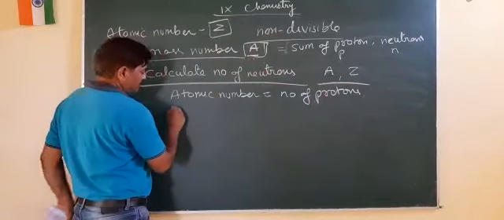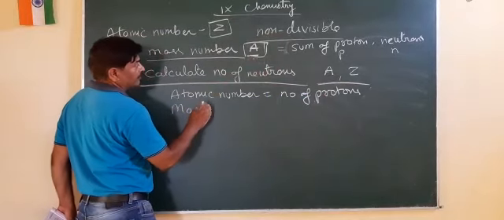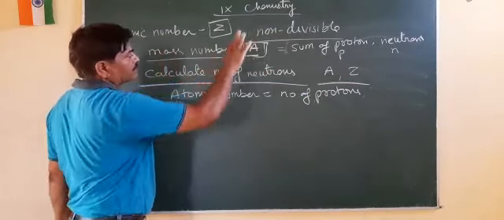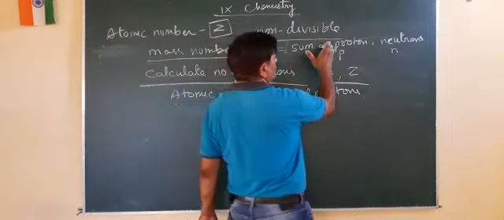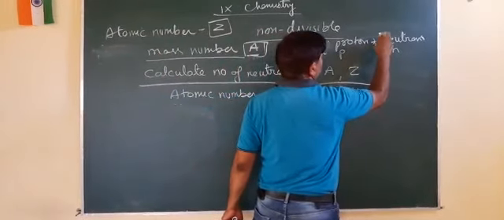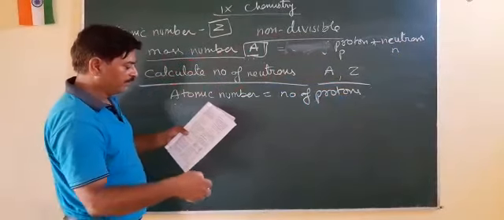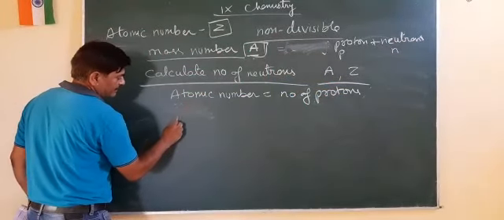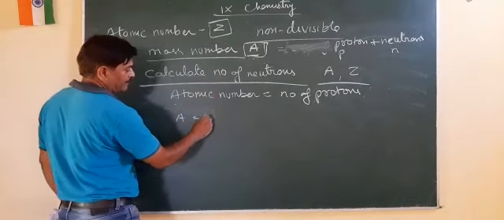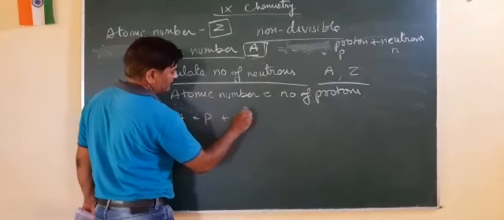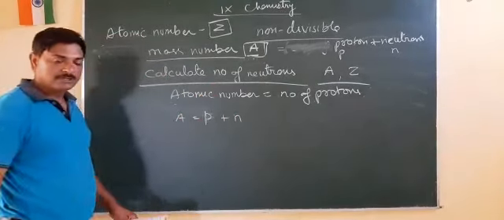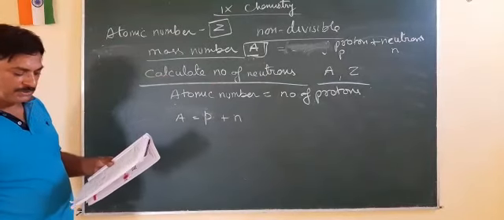Second, we are saying mass number. We know mass number is equal to the sum of protons plus neutrons. So if I say A is equal to P plus small n, this is the sum of protons plus neutrons.